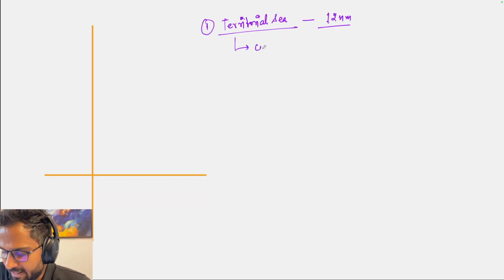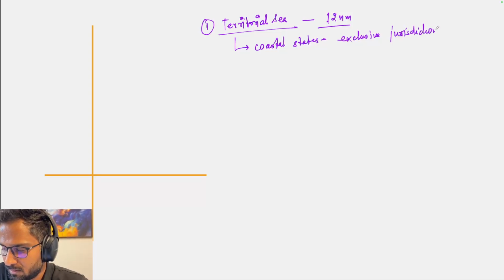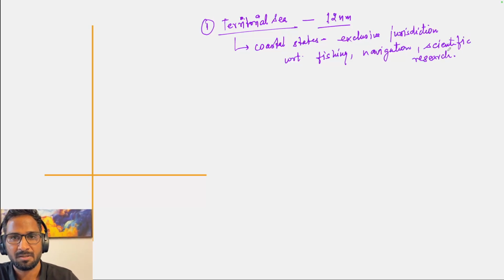So the coastal states over here have exclusive jurisdiction with respect to fishing, navigation, scientific research, all these things.